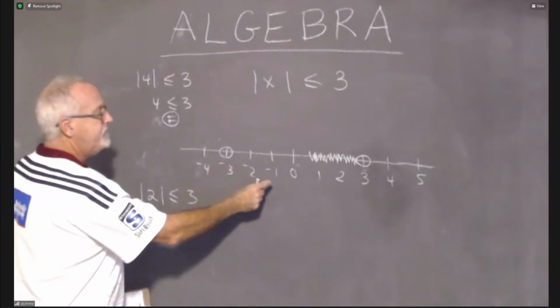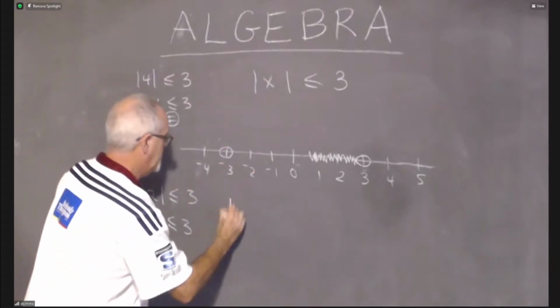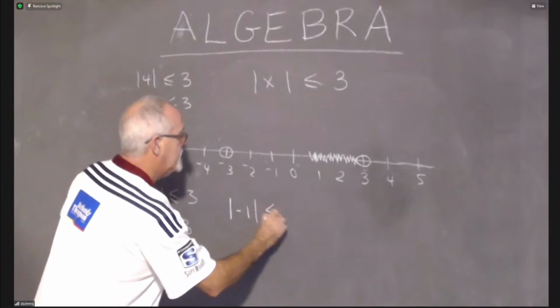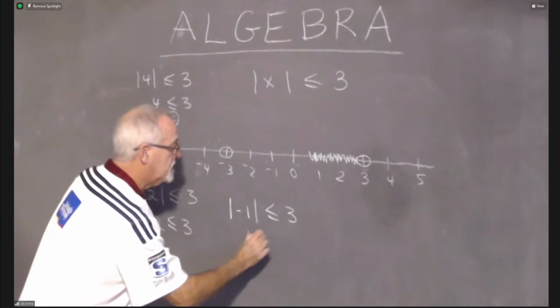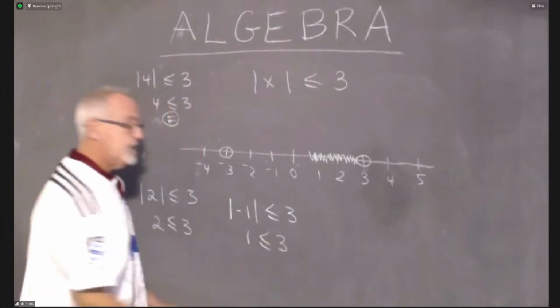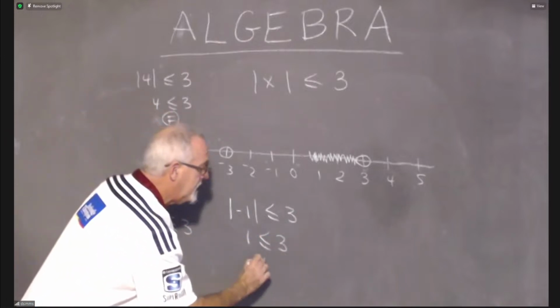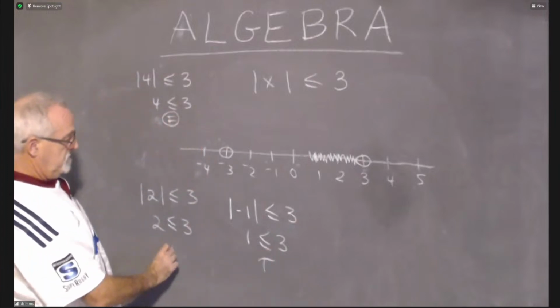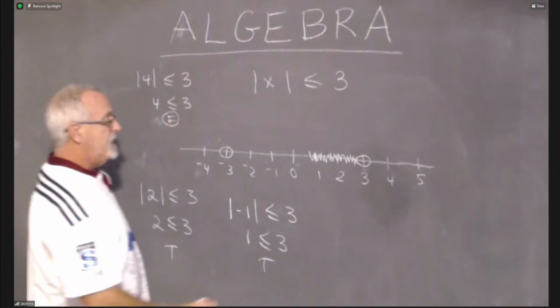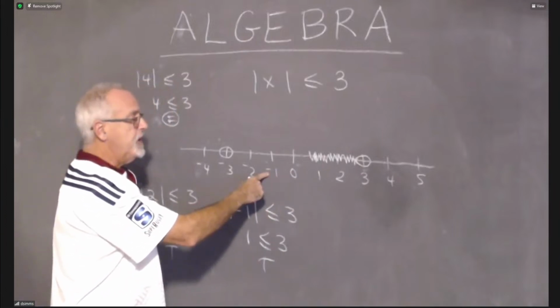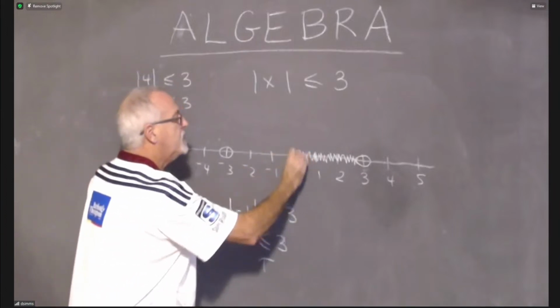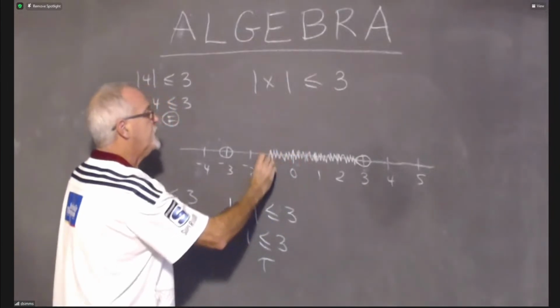How about -1? The absolute value of -1, is it less than or equal to 3? The absolute value of -1 is +1. Is +1 less than or equal to 3? Yes, it is true. I need to put a T here as well. Okay, so therefore, -1 is also part of my shaded region. It's part of my answer. So I do feel safe now to continue my shading.